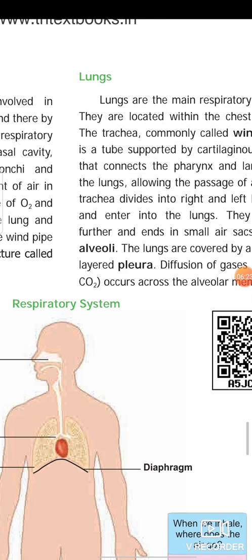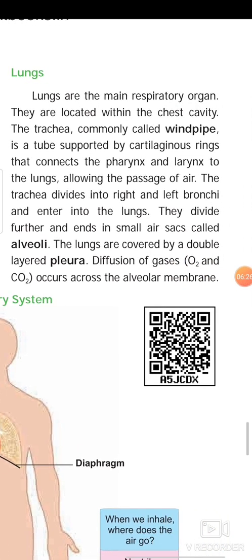Next, lungs. Lungs are the main respiratory organs. They are located within the chest cavity. The trachea, commonly called windpipe, is a tube supported by cartilaginous rings that connects the pharynx and larynx to the lungs, allowing the passage of air. The trachea divides into right and left bronchi and enters into the lungs. They divide further and end in small air sacs called alveoli. The lungs are covered by a double-layered pleura. Diffusion of gases occurs across the alveolar membrane.